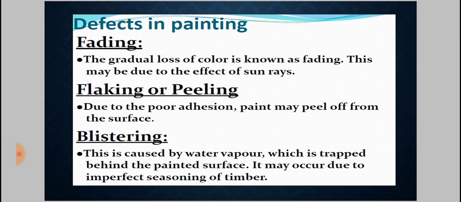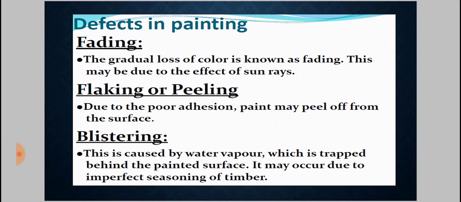flaking or peeling out. Why does it occur? Due to poor adhesion, the paint may peel off from the surface. That means if the bonding between your wall surface and the paint is not good, in that condition the paint will peel off from the wall surface. This is known as flaking.